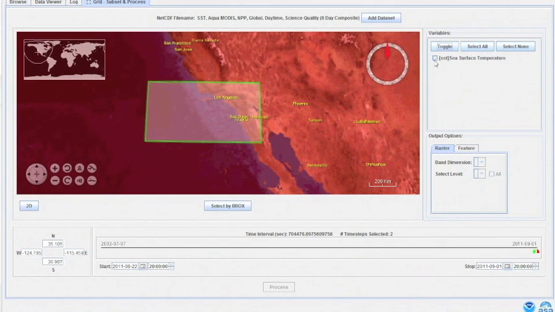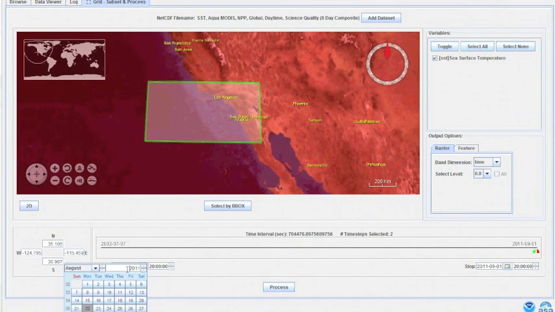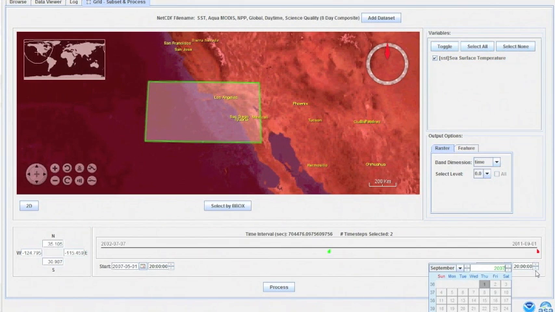We're going to choose sea surface temperature as our variable, but this time we're going to choose to download the data in raster format. Since we're interested in spring and summer of July 2007, we're going to choose that time frame using the calendar controls this time. Now that we have our area of interest, our time frame of interest, and our variables set, we're going to click the process button.